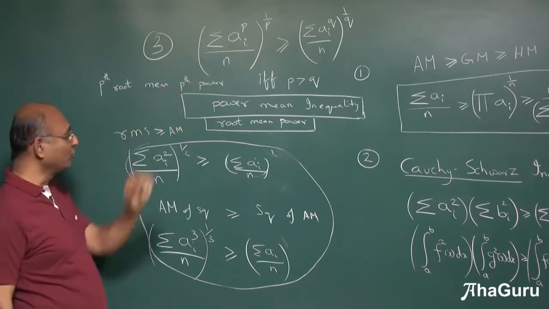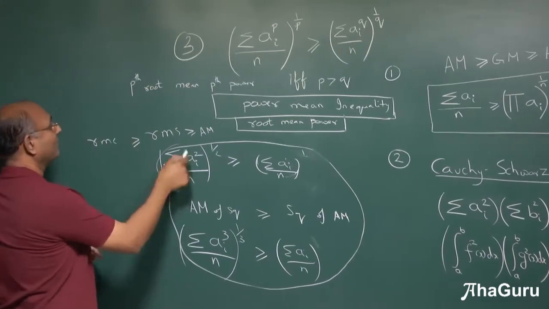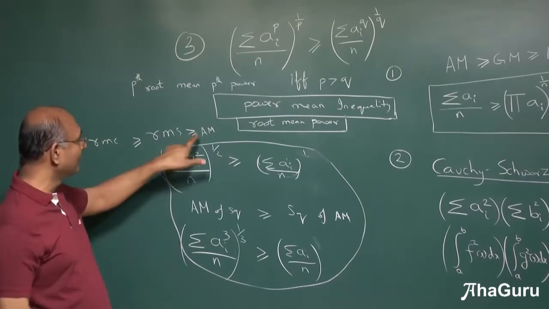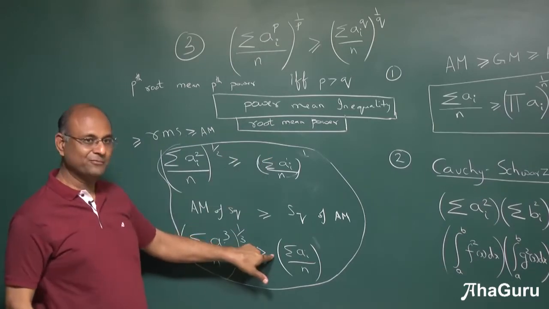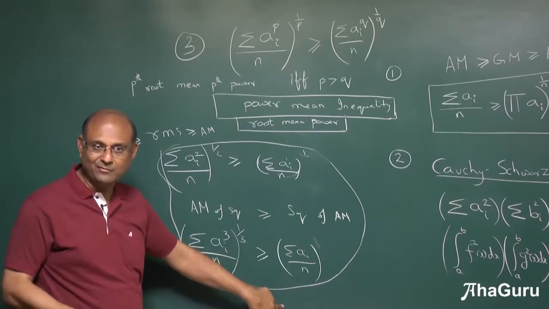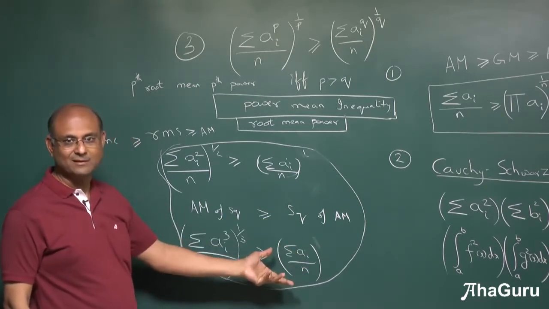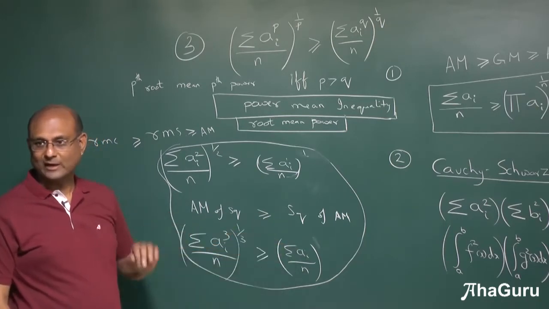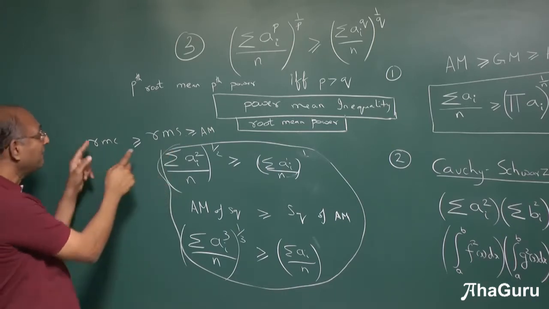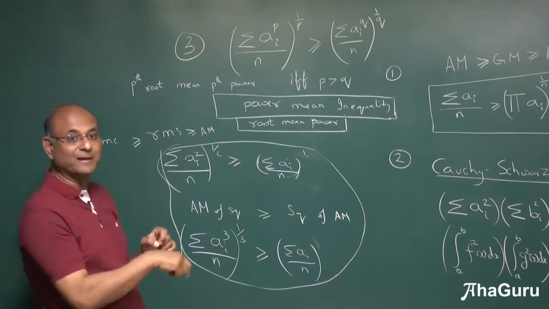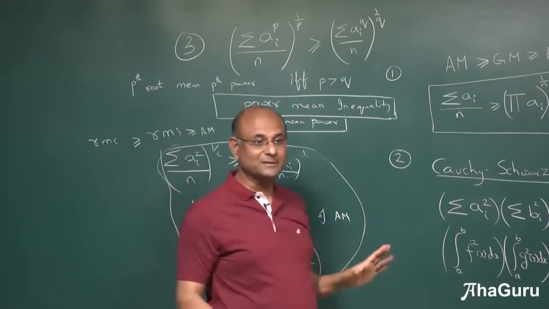But this is a very powerful tool, and this is telling you RMC is greater than or equal to RMS, which is greater than or equal to, well, that is power 1, it's just called AM. First root of mean of first power. What is that? Sum of numbers by n, which is called arithmetic mean. So I hope this idea is clear. And if I take the fourth power, that will be bigger. If I took not square or cube, but 2.5, that will be in between these two. This is not just valid for natural numbers, it's valid for all sorts of numbers.